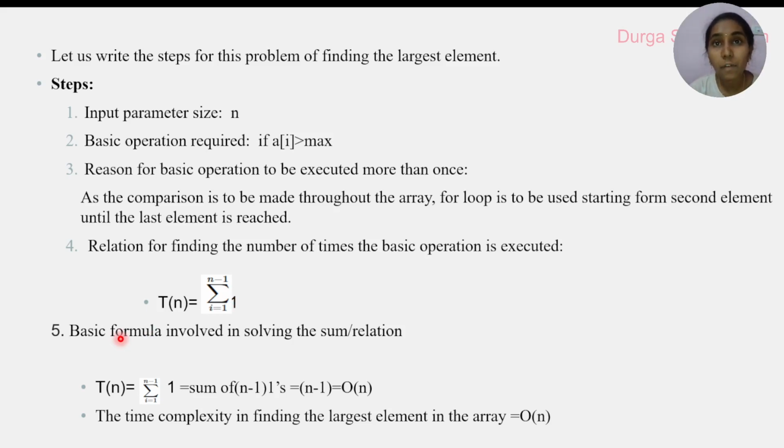Here the standard formula is T of n is equal to upper minus lower plus 1. Upper value is n minus 1, lower value is 1. Upper minus lower plus 1: n minus 1 minus 1 plus 1. Minus 1 plus 1 gets cancelled. So n minus 1. We ignore the constant values. So what is the time complexity? Order of n. The time complexity in finding the largest element is order of n.